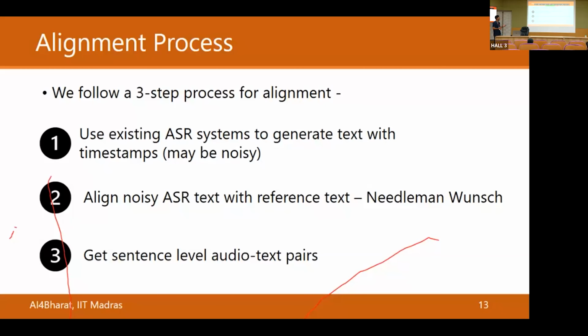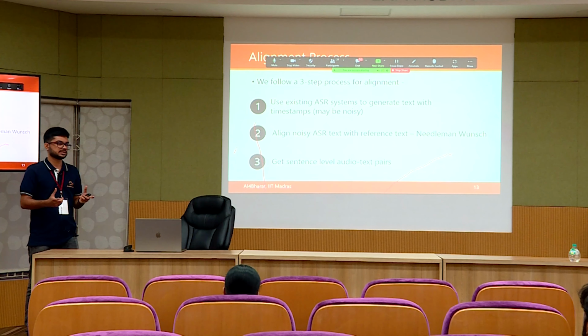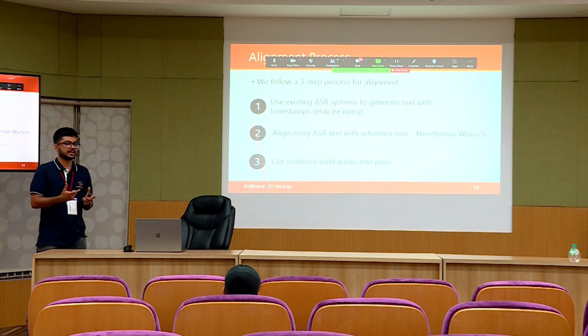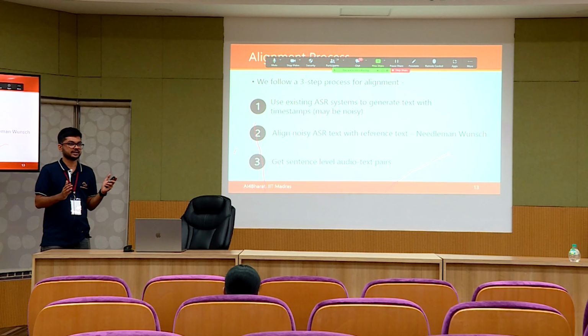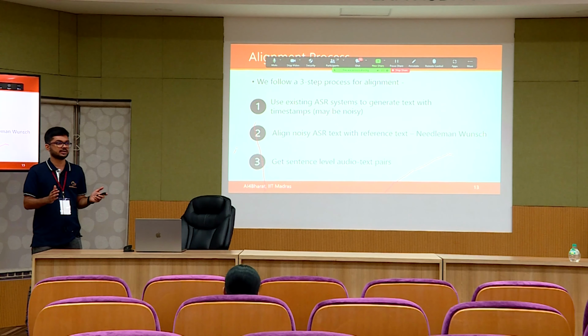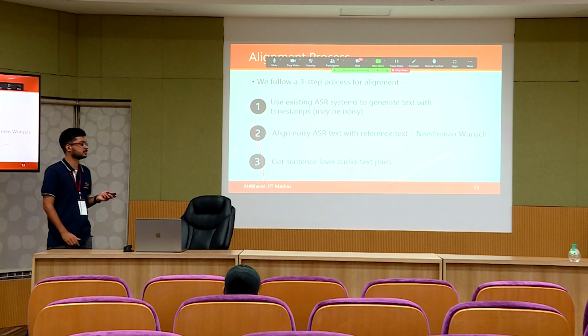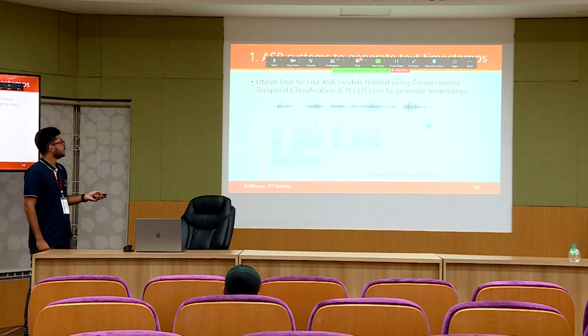Next, once we have this sort of noisy text ASR output, we align it with the reference text. So this is a text matching algorithm, and there is a popular algorithm called the Needleman-Wunsch algorithm to do it. Once we do this text alignment, we can map this alignment back to the audio and get the boundaries corresponding to the sentences and trim out that part of the sentence from the audio. So that is the third step. I'll be going over these 3 steps now.